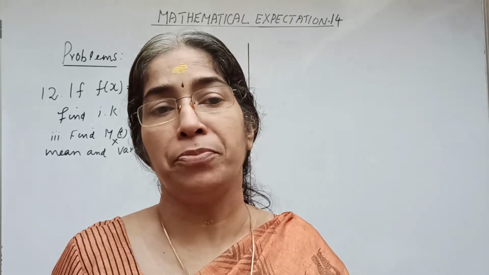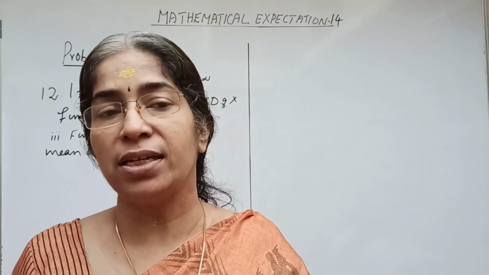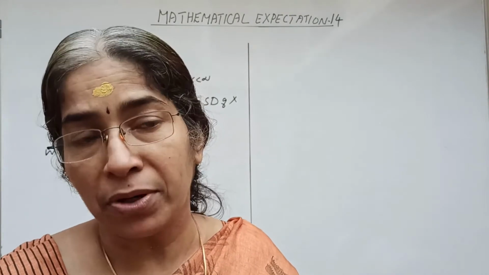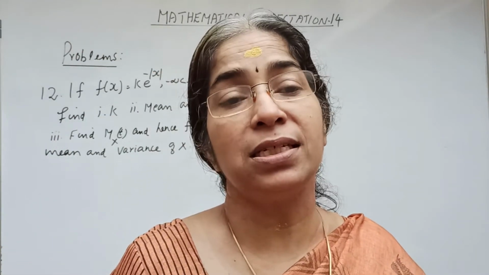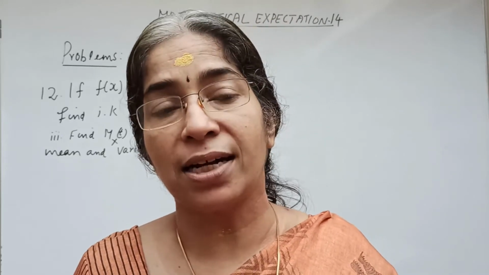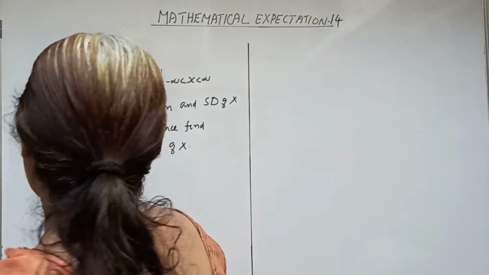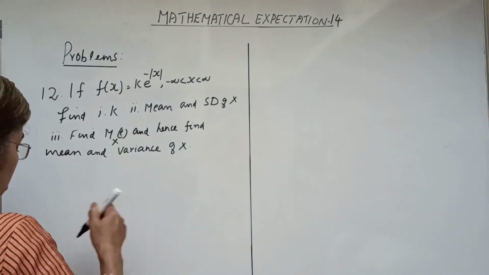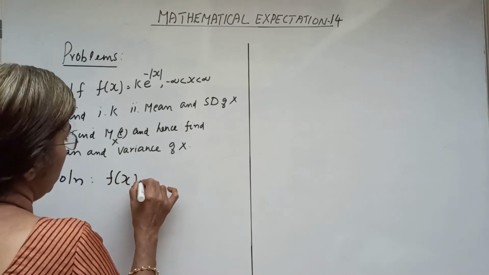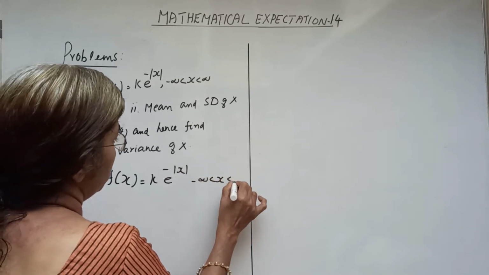We can obtain mu r dash as equal to coefficient of t raised to r by r factorial in the expansion of MTX, or mu r dash can be solved as d raised to r by dt raised to r of MTX at t equal to 0. So we are doing this one by one. Firstly, we consider this f of x. It is equal to k e raised to minus mod x over the interval minus infinity to infinity.